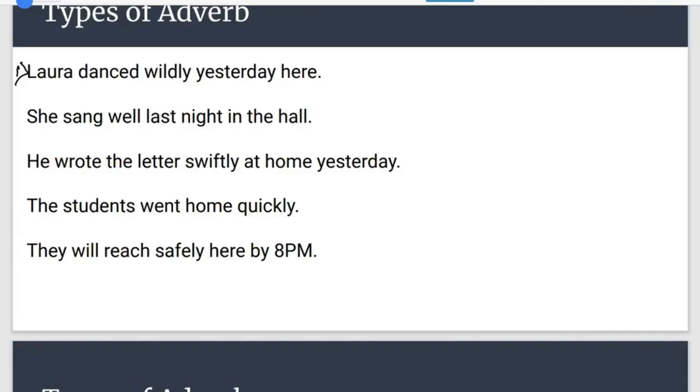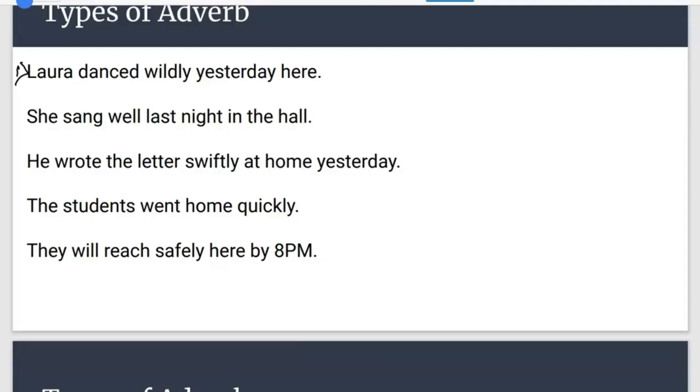Tilak, you're not correct. Somewhat you are correct, not complete. No, danced is okay because here we are talking about yesterday. So definitely simple past tense will be used. Laura danced wildly here yesterday. Yes, Sonam is actually right. Sonam has given the right answer.